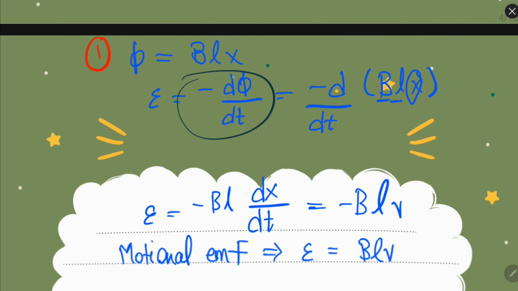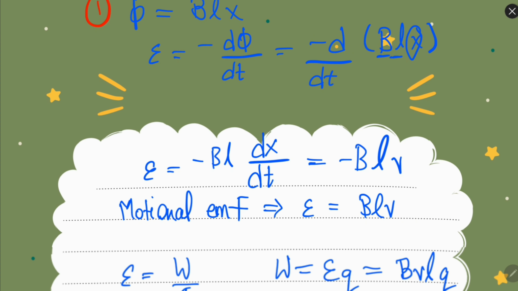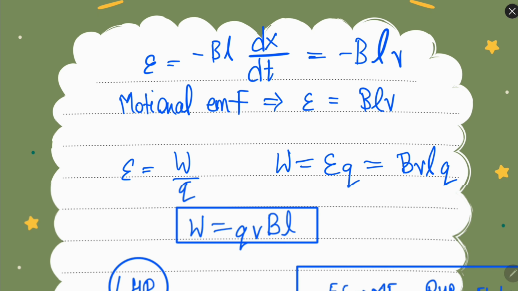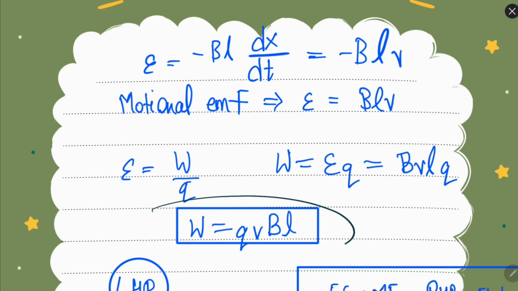Now EMF is minus d phi by dt, that is minus d(BLX) by dt. So dx by dt is velocity. So the induced EMF, the motional EMF, will be given by BLV: magnetic field intensity, length of the moving wire, and the velocity of the wire. So this is the motional EMF, and work done in motional EMF is given by this, because we know that voltage is work done over charge. So work done in motional EMF is given by this formula.